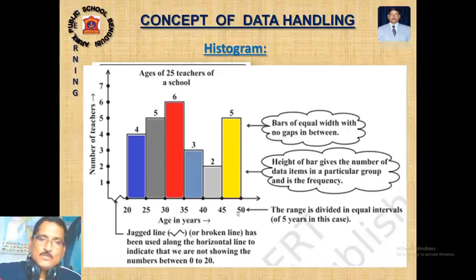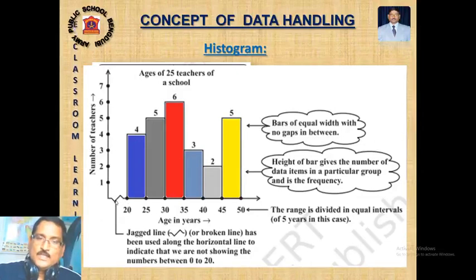Now, one thing you note here: this is the x-axis and this is the y-axis, and here 0 is here. When any class interval or any observation does not start from 0 but directly starts from somewhere else, we have to give a jagged line, which is called a kink, zigzag line or jag line.